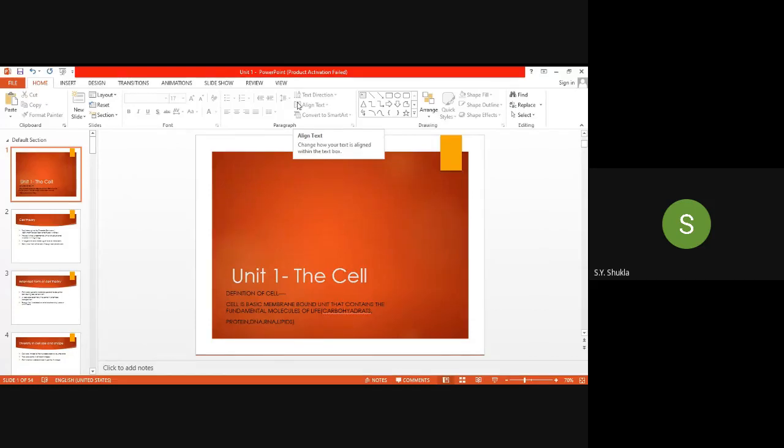We will start with our first unit, that is the cell. The definition of the cell is what? The cell is the basic membrane-bound unit that contains the fundamental molecules of life. Fundamental molecules are what? The macromolecules: carbohydrate, proteins, nucleic acids, DNA and RNA, and the fourth one is the lipid.